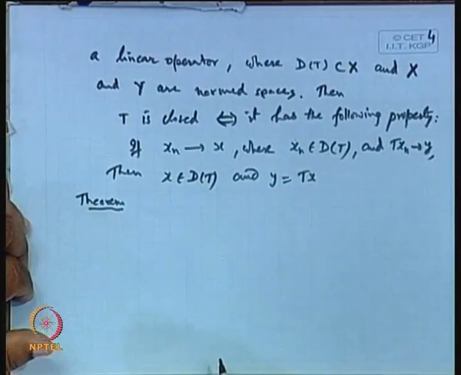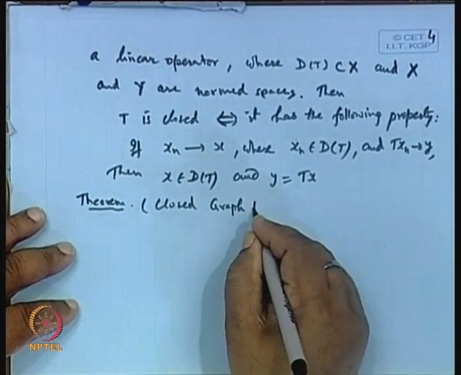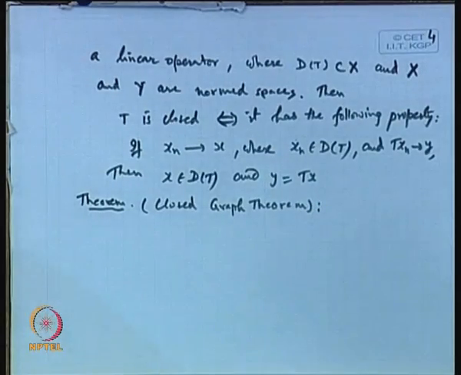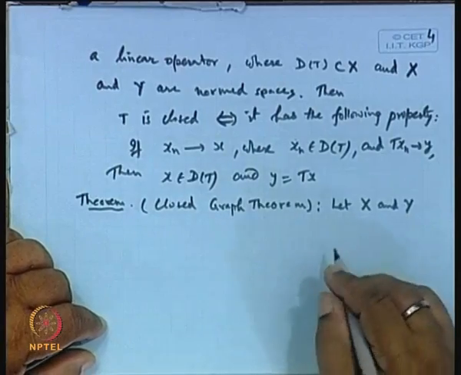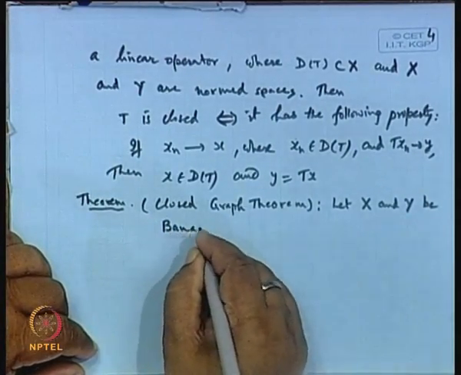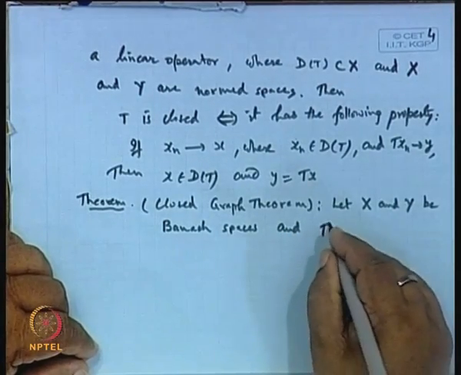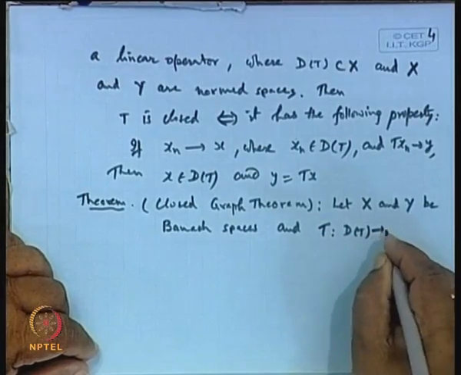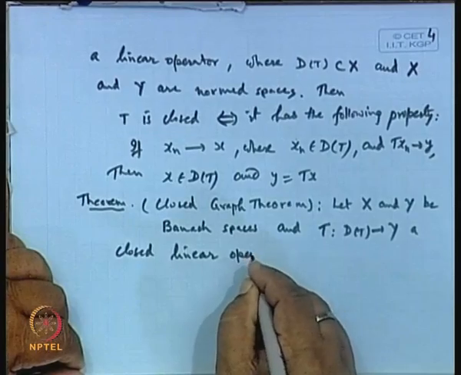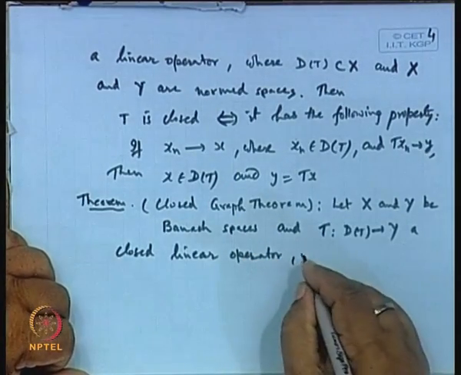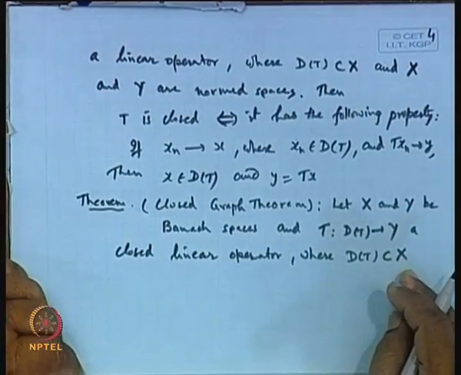Under what condition is this closed linear operator bounded? The closed graph theorem says: let X and Y be Banach spaces and T, a mapping from the domain D(T) to Y, a closed linear operator, where D(T) is contained in X, a subspace of course.